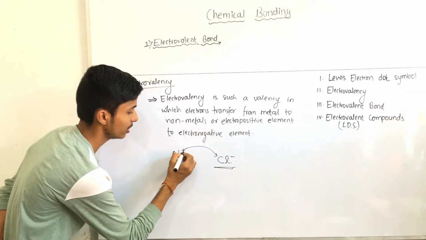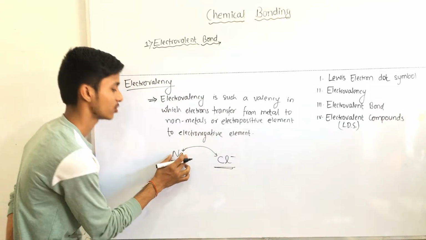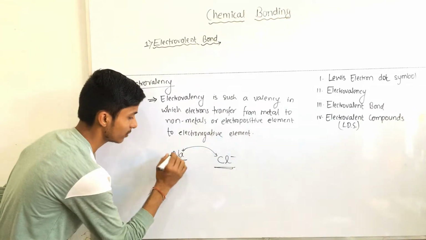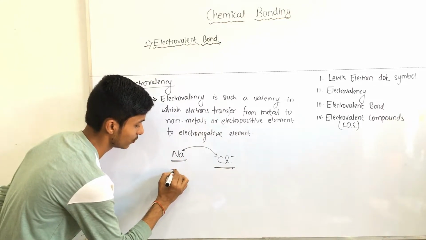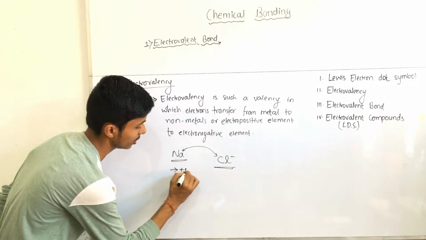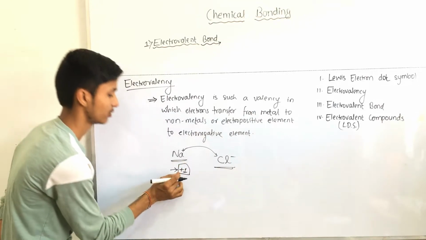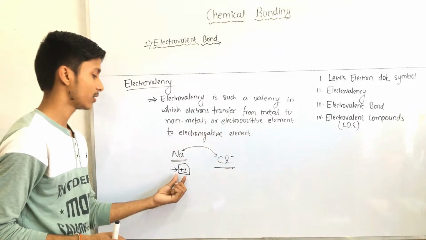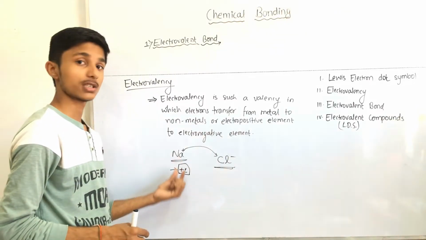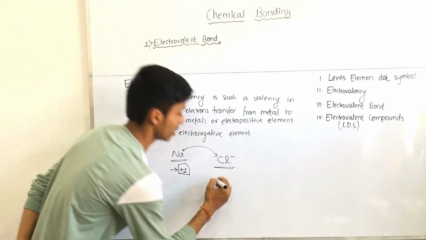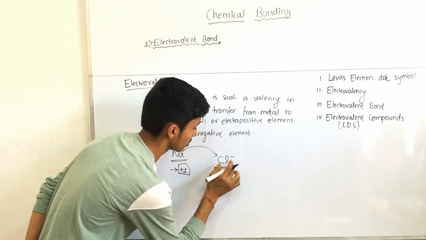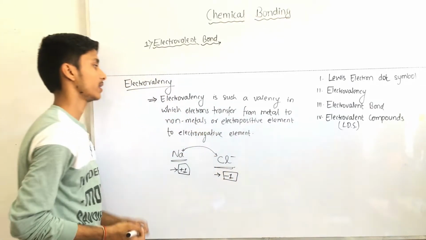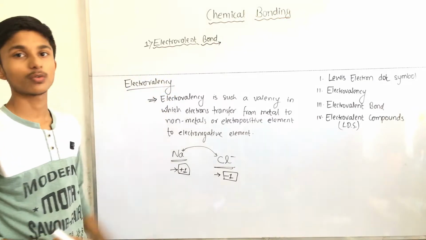Since only one electron gets transferred from sodium to chlorine, that is from the electropositive element to the electronegative element, the electrovalency of sodium is 1, not only 1, but plus 1. We have to place the sign so that we can easily know it is a metal, an electropositive element. And the electrovalency of chlorine is minus 1. This is the concept of electrovalency.